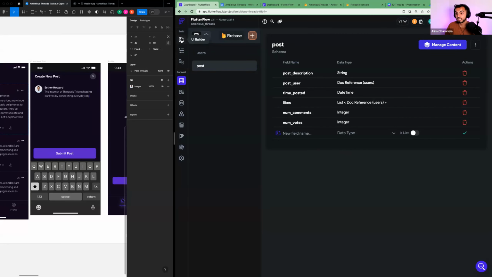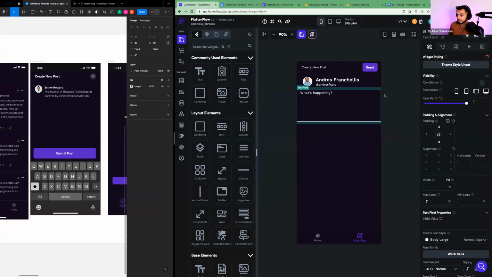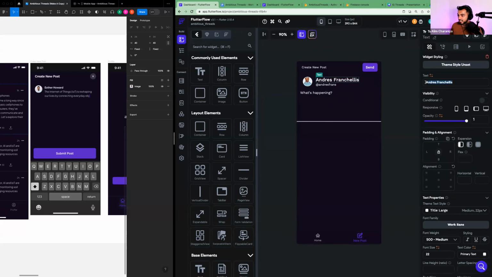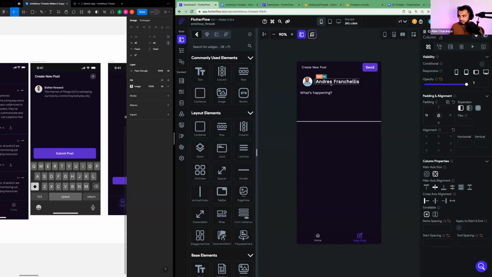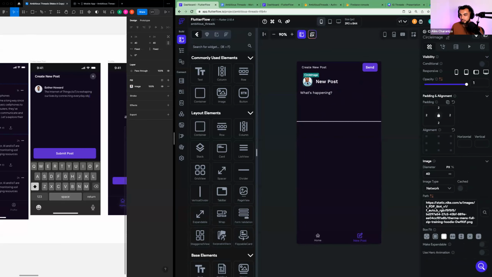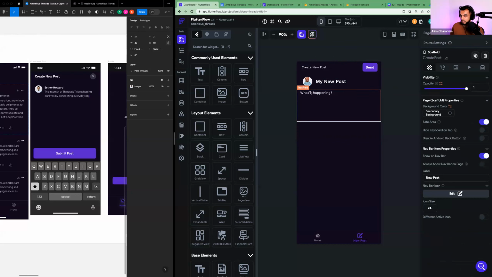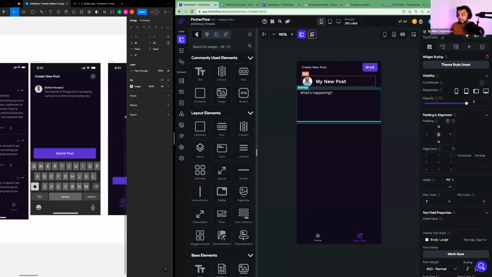So now how do we send a post to the database? We're going to click on UI Builder. And when a user types a post in here, we will send it to the database. So what I'm going to do is change this guy, Andreas's name. I'm actually going to remove his @ here, and I'm going to say new post. And I'll remove this person's image because we don't have access to the image. I'm just going to get creative and say my new post, right?